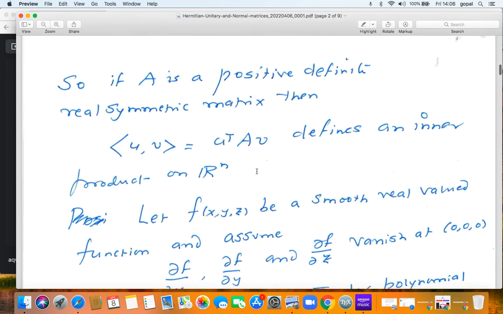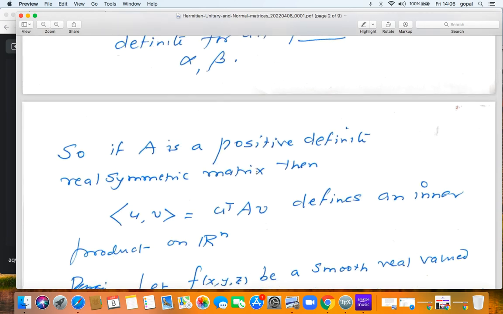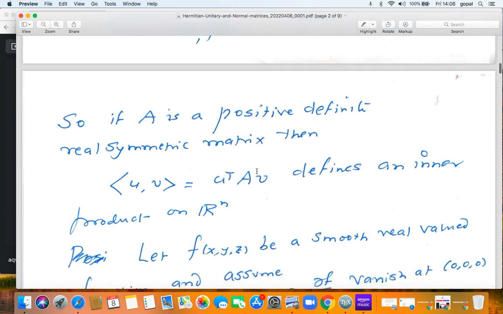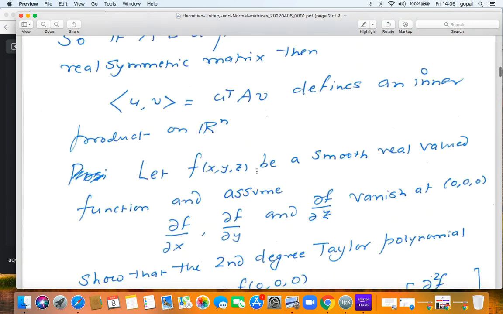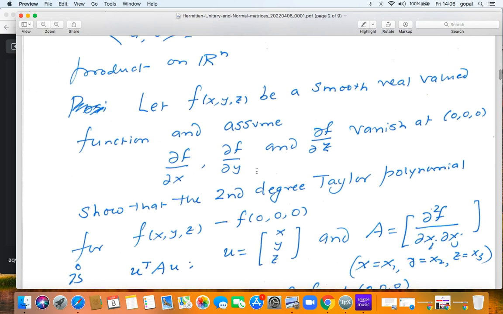Now, why is this important or interesting? Who cares? We already have a nice, beautiful dot product. Why are we bothered about fiddling with it? Let us look at an application in calculus.